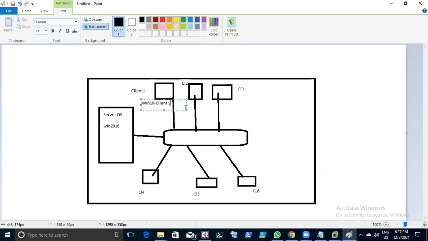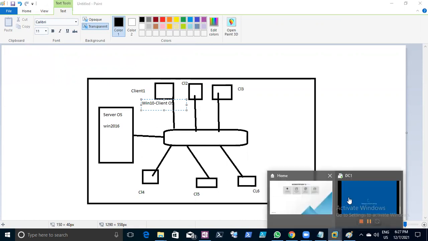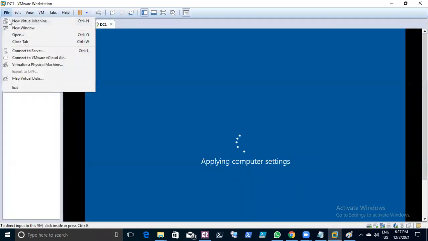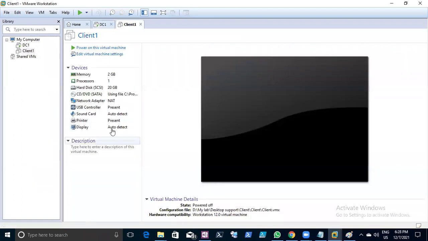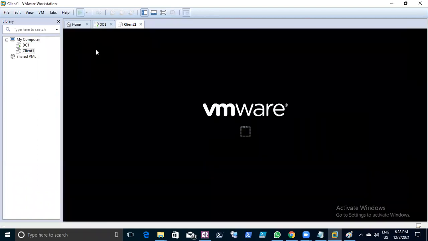Yes. So now we will also bring one more machine for these 6 machines you are testing, and I can show you that one machine. So for example, take here, open one more client machine I have here, the client machine which is already built. This is my Windows 10 operating system.